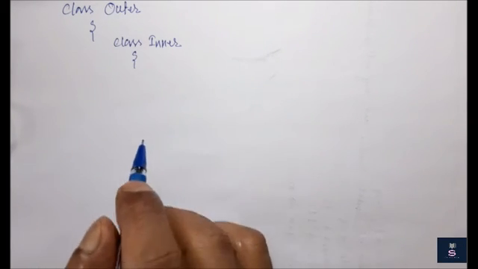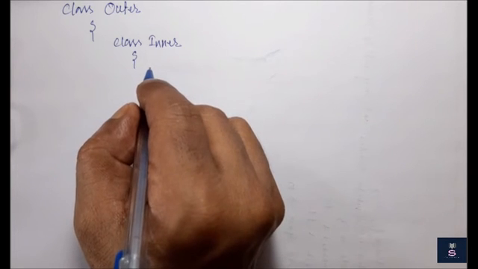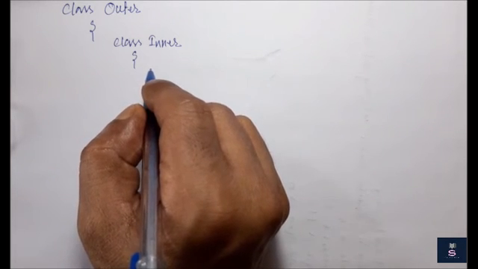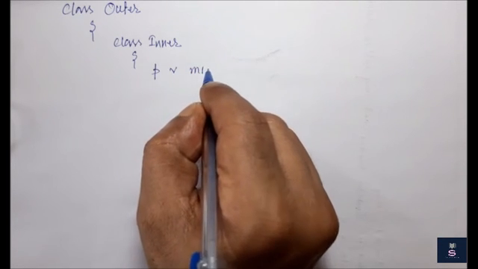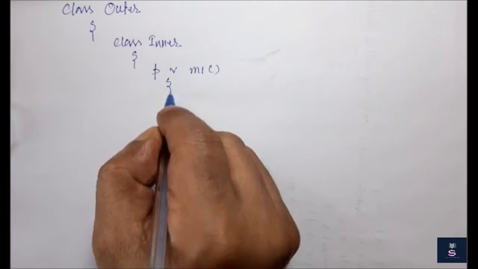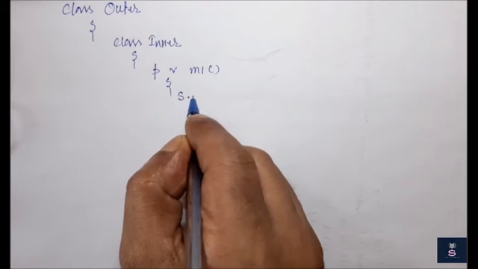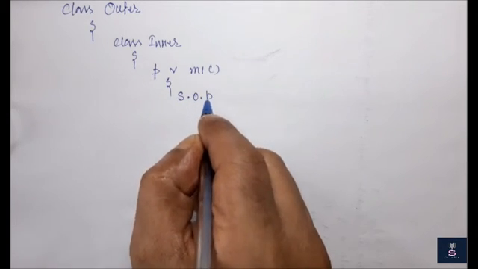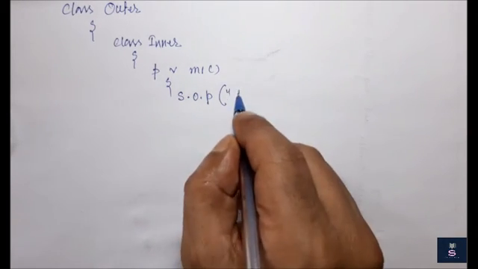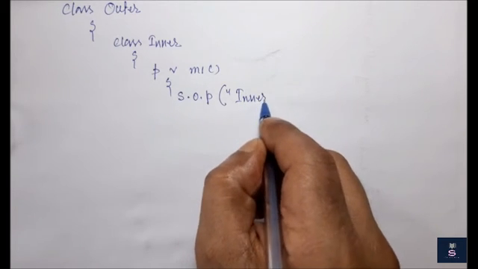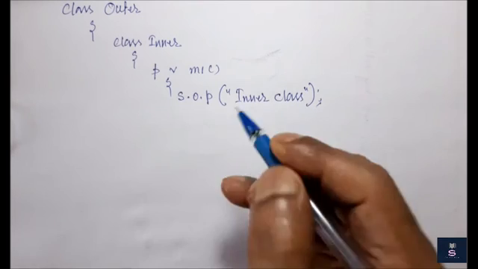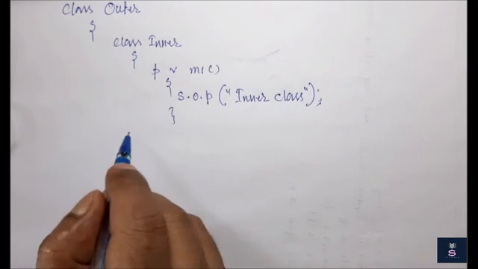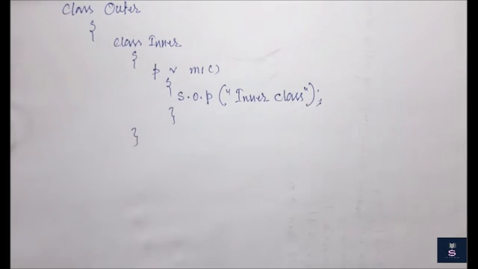Within this inner class I have taken an instance method, for example public void m1, and within this method I declare System.out.println and I want to print "inner class". There is no problem, we can declare a method inside a class.